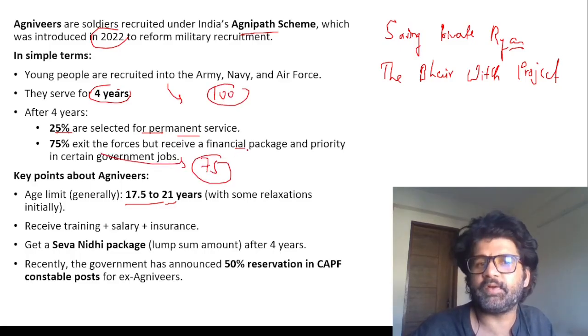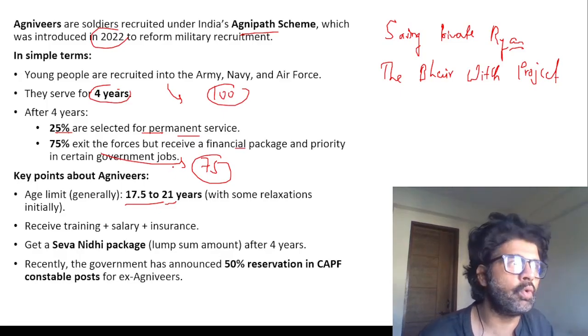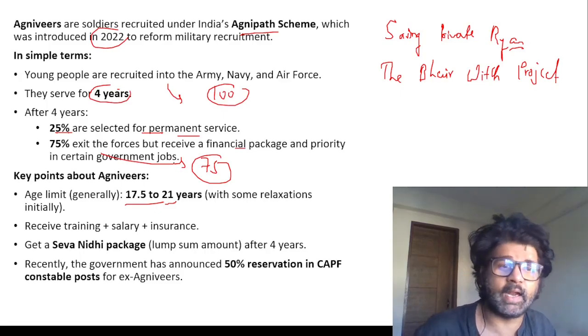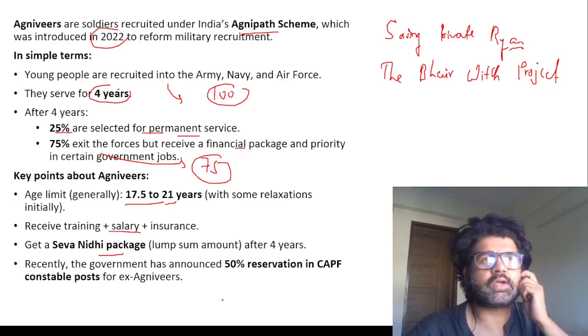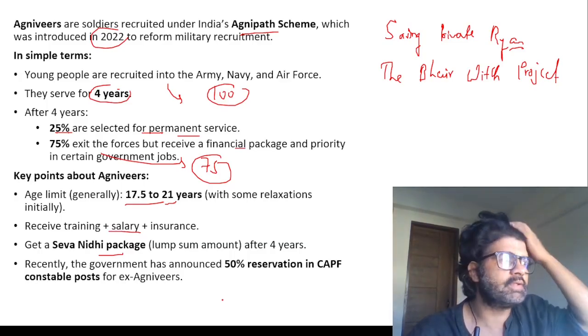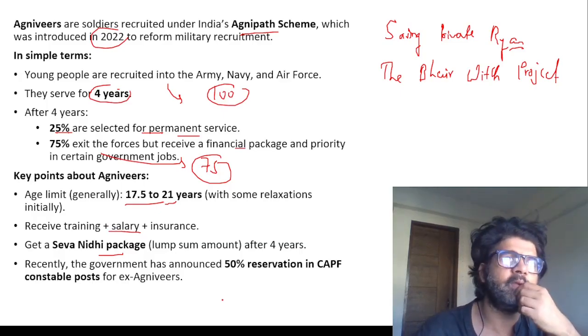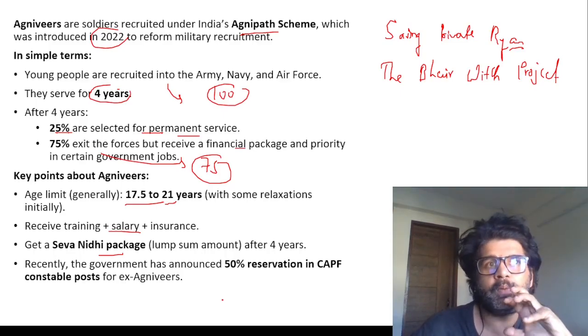Yes, they will get a financial package, etc., but where are they going? If you don't recruit them, their energy, their training could be misused. You have to understand that. They get the Seva Nidhi package, this and that, but this was the criticism of the government, that you're training them in critical sectors. You're telling them about a lot of things. When you are trained in army, navy, and air force, you will know a lot of stuff which normal civilians will not know. Hope you're understanding.